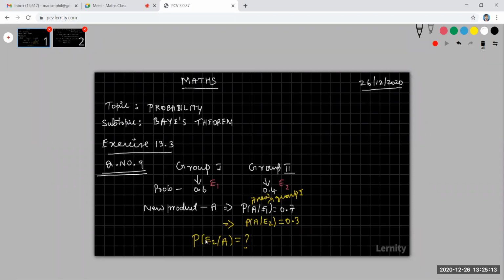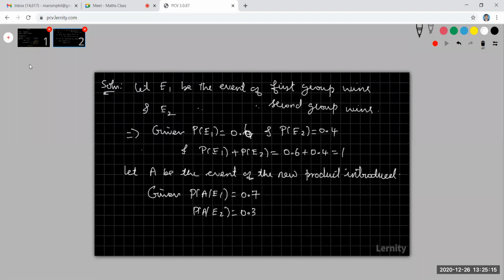Now the question is: probability of E2 given A, the new product introduced by the second group. So, the new product is introduced by the second group, group 2.